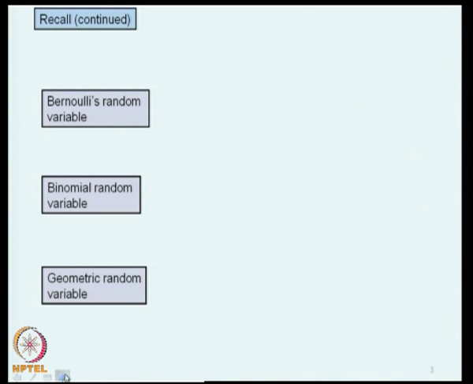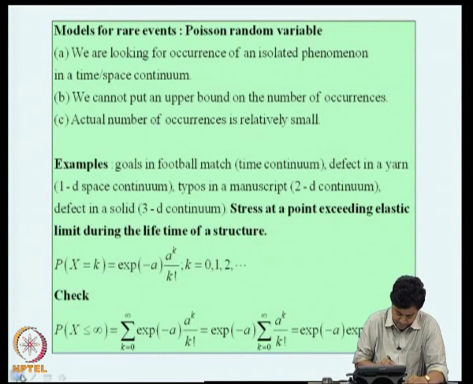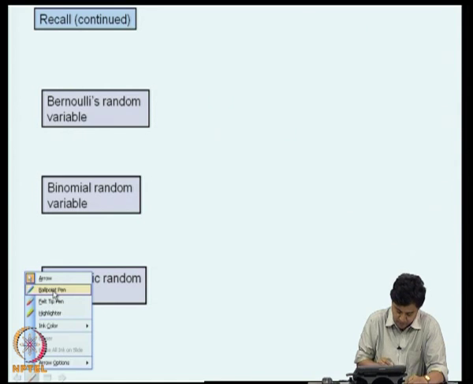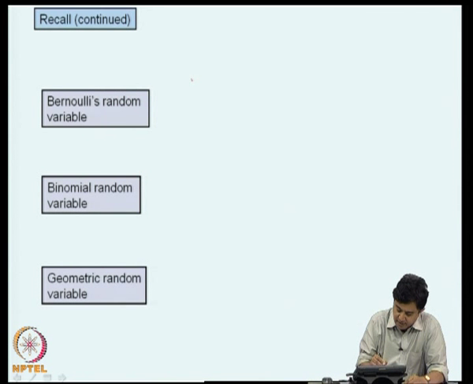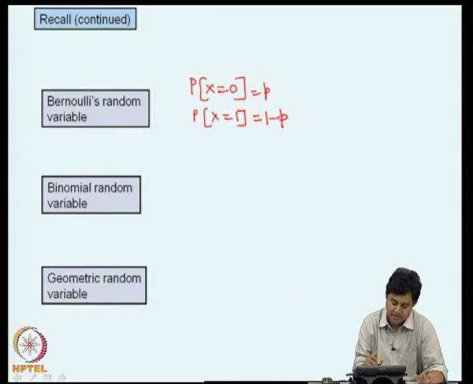We considered several random variables. The Bernoulli random variable is the basic building block. Here we basically deal with random variables which take only two states. This 0 is called success and 1 is called failure, and we assign probabilities p and 1 minus p.